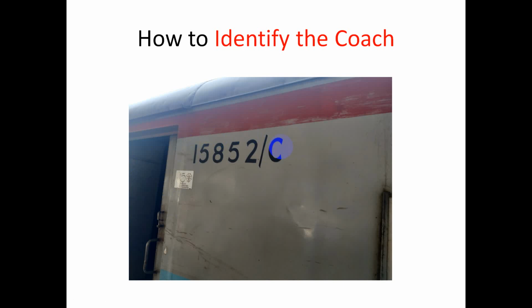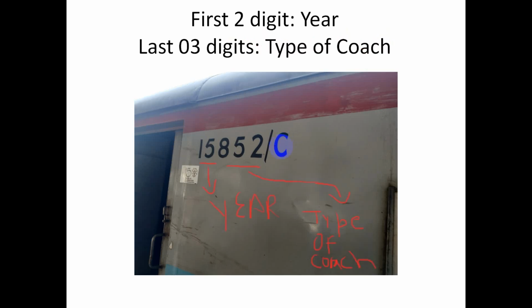So, friend, just see: 15852. That's a 5-digit number, friends, right? Friend, that's very important. The first two digits show the year, and the last 3 digits show the type of coach. I will repeat: the first 2 digits show the year and the last 3 digits show the coach.